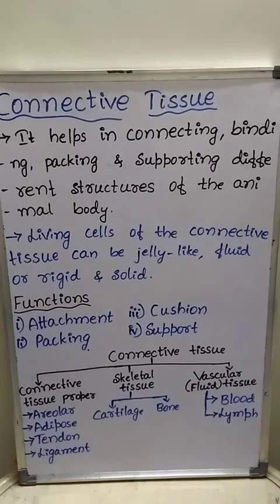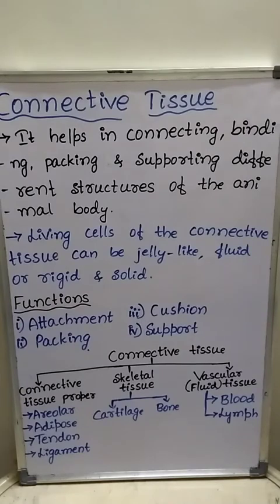It mainly gives support to the body, and bone gives proper structure to the body. So these are the important functions of the connective tissues.